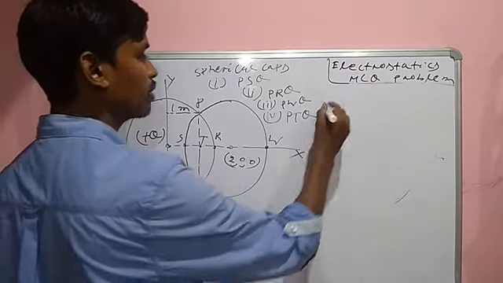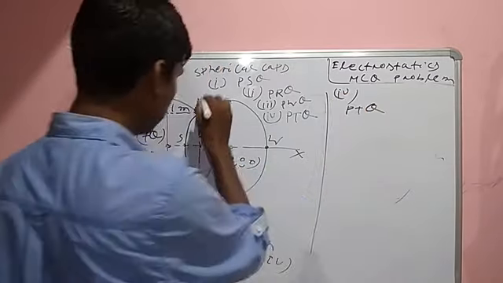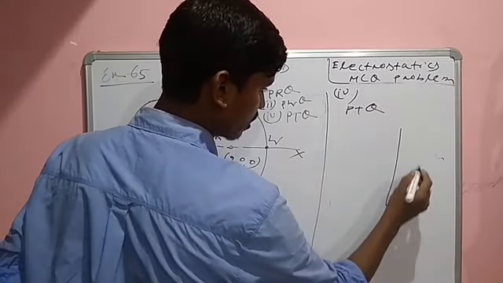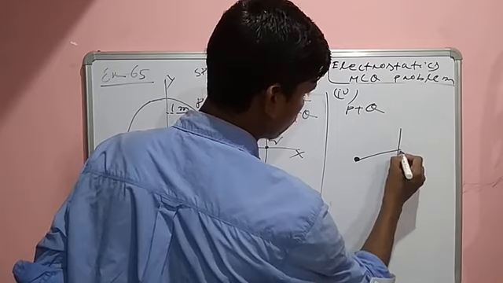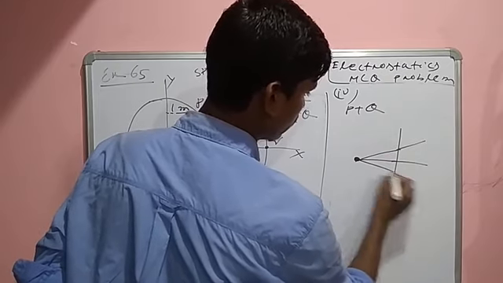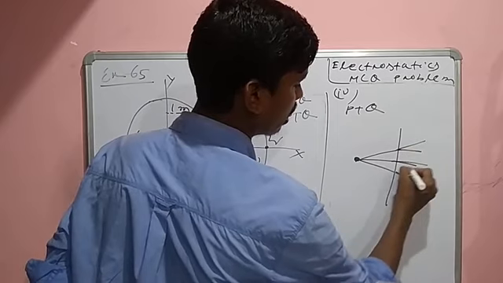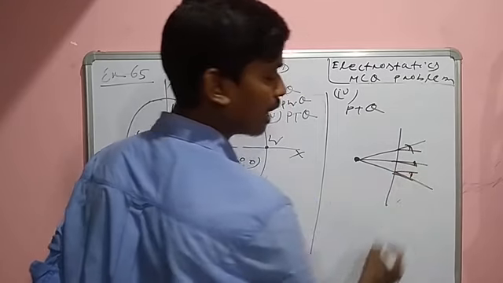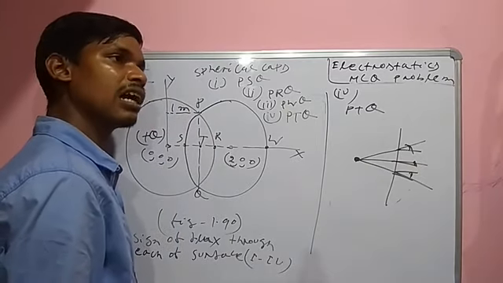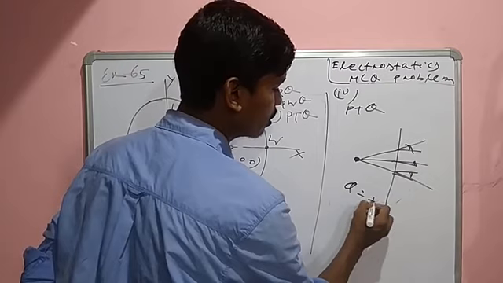Then PTQ, this curve, and the charge is here. Suppose the field here, at this point the direction is this, normal. The angle between E and dS is less than 90 degrees, so flux is positive.